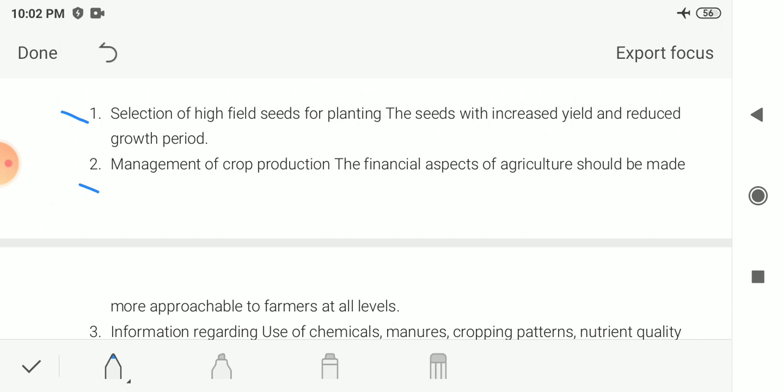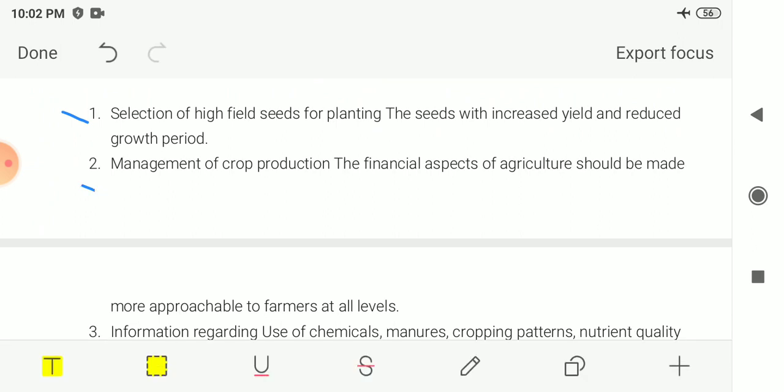The financial aspects of agriculture should be made more approachable to farmers at all levels. The farmer should be independent in this financial aspect. We have to make them able to buy all the modern agricultural practices, to get more crop production and better management of this crop production.